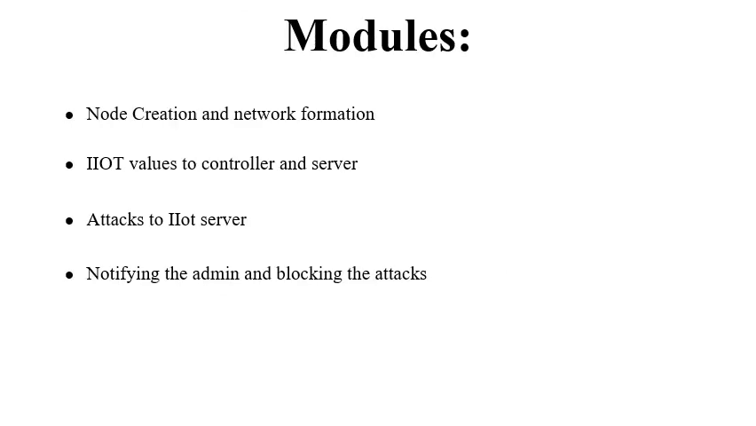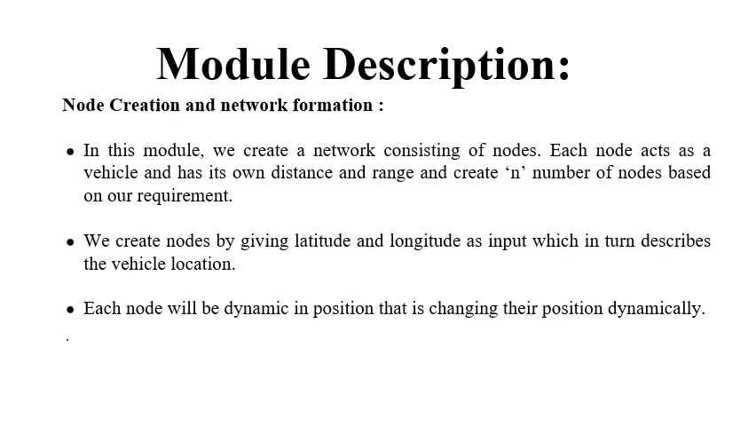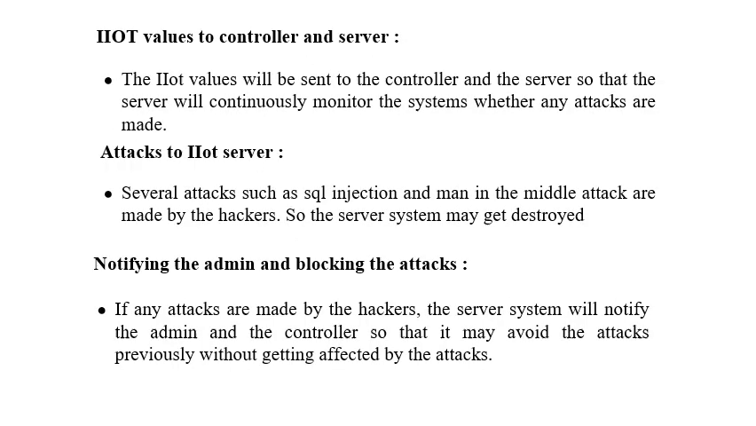Our modules in the project are node creation and network formation, IoT values to controller and server, attacks to IoT server, notifying the admin and blocking the attack. Node creation and network formation: here we are creating a network consisting of nodes. These nodes act as IoT machines, where each node acts as an industrial IoT machine. The values of these IoT machines are sent to the controller and server, which is helpful to monitor for the attack.